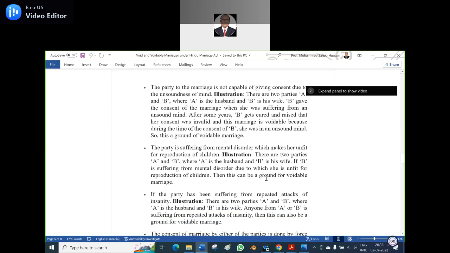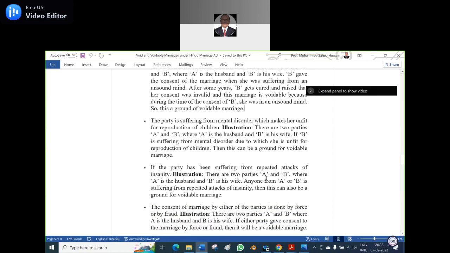If the party has been suffering from repeated attacks of insanity: illustration, there are two parties A and B where A is the husband, B is the wife. If either A or B is suffering from repeated attacks of insanity, this can also be a ground for a voidable marriage. Means, in the beginning they married and the marriage is valid, but because of some impediment, it becomes voidable if a party goes to the court. Is it clear?